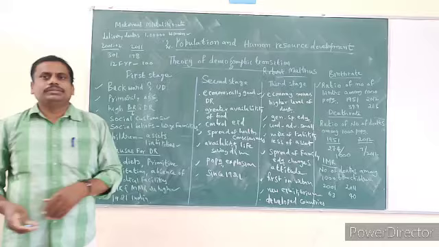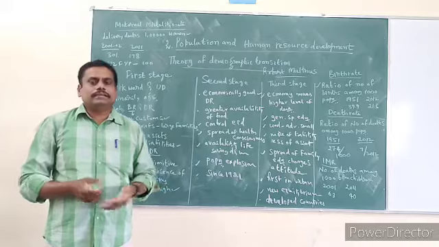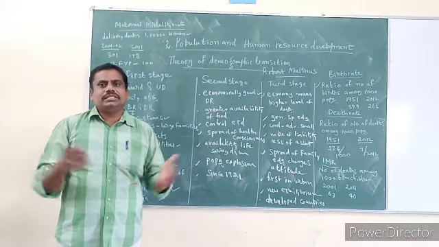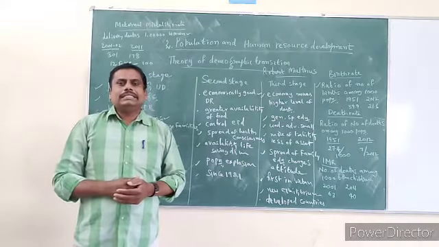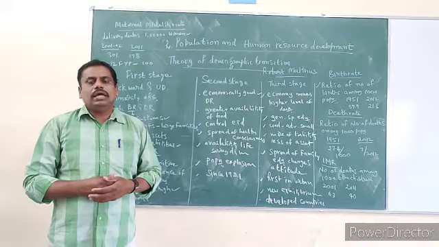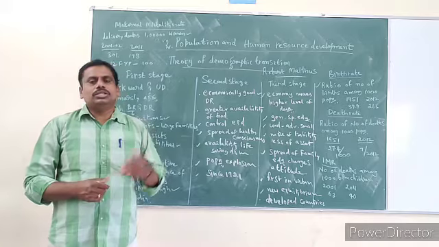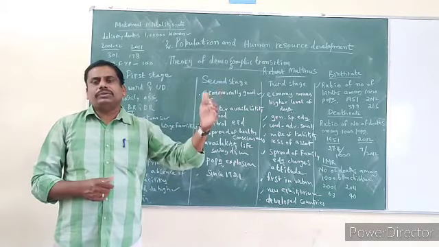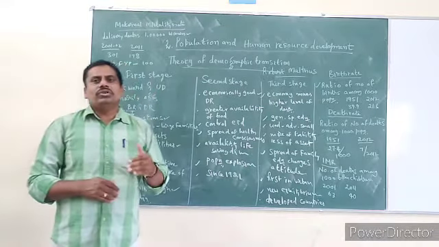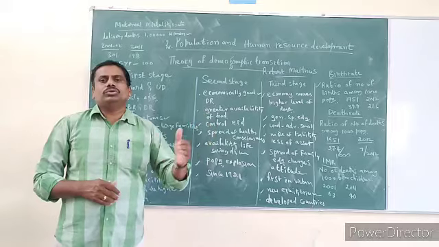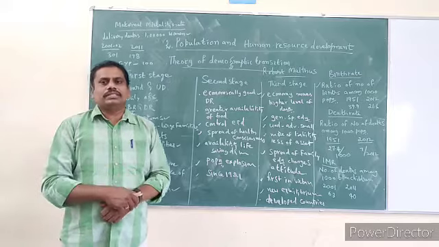Robert Malthus felt that population actually becomes a burden for every nation. Why? Because if population grows in a geometric proportion, like 2, 4, 8, 16, 32, 64, and food grains grow in arithmetic proportion, 1, 2, 3, 4, like that, so which is growing much faster? Population is growing much faster.